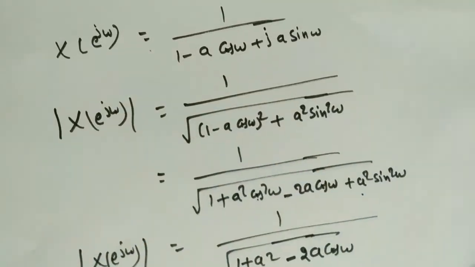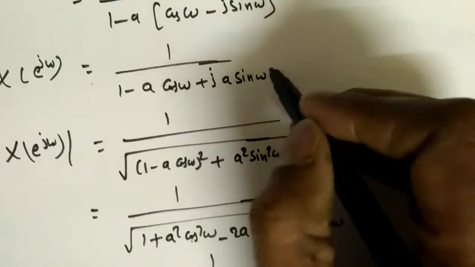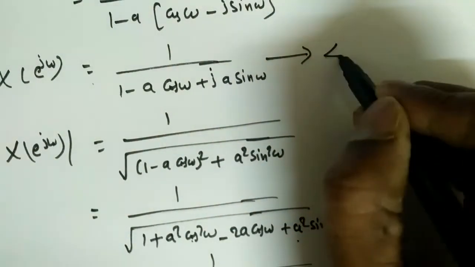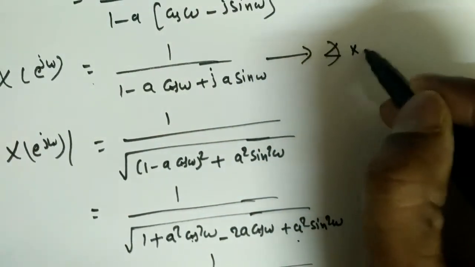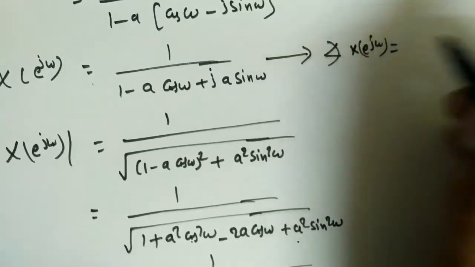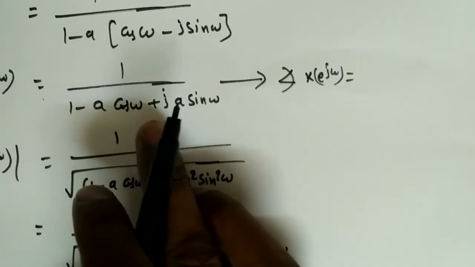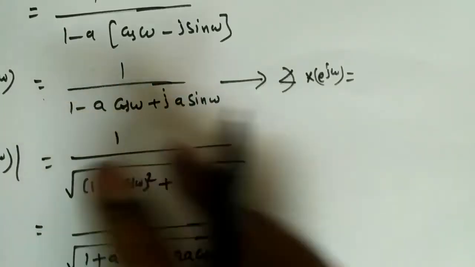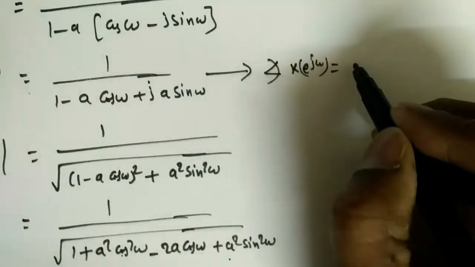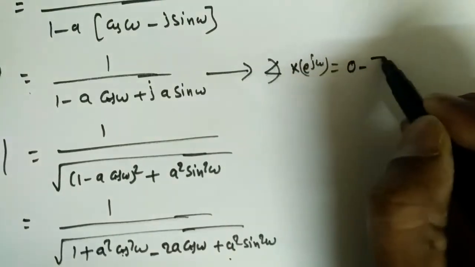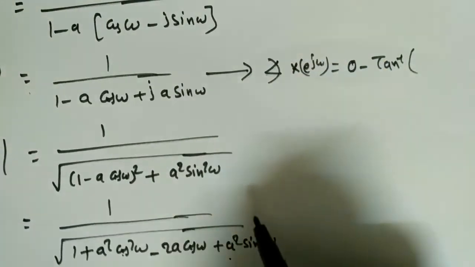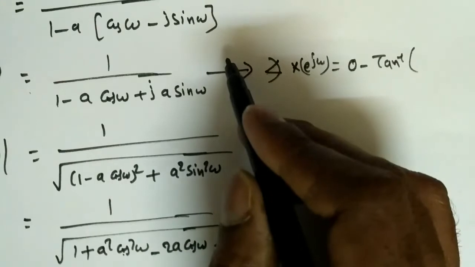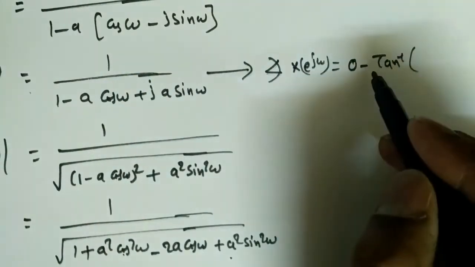Similarly, if I find the angle of X(e^{jω}), the numerator has 0 angle, but the denominator gets tan inverse of imaginary part by real part. So I take it to the numerator: 0 minus tan inverse of it, so it just becomes a minus.